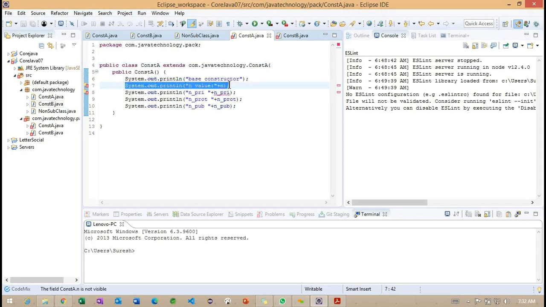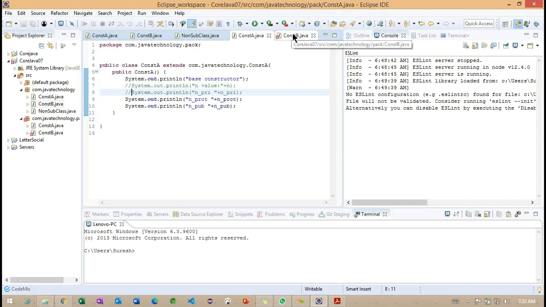First one is the default access modifier, which we cannot access because the default access modifier can be accessed only within the same package. So wherever we are using it, we have to use the same package only. If we are using a different package, we are going to get an error here. So line number 7 is treated as default, and line number 8 we already identified as private. The private cannot be used at all.